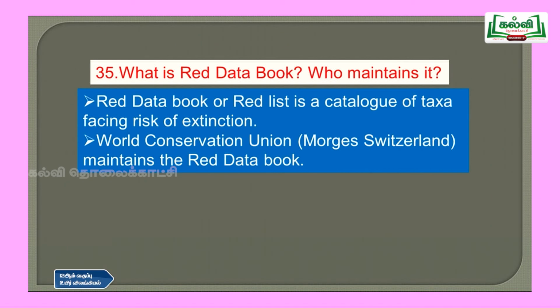And question 35, what is Red Data Book and who maintains it? So Red Data Book or Red List is a catalog of taxa facing risk of extinction, and the World Conservation Union, which is in Morges, Switzerland, maintains this Red Data Book.